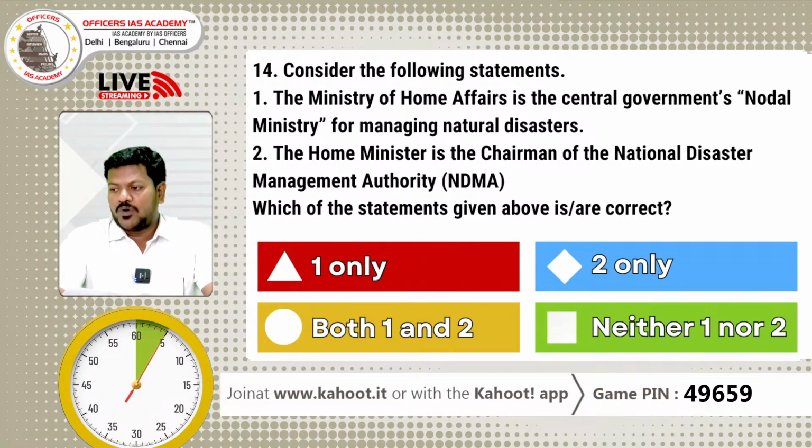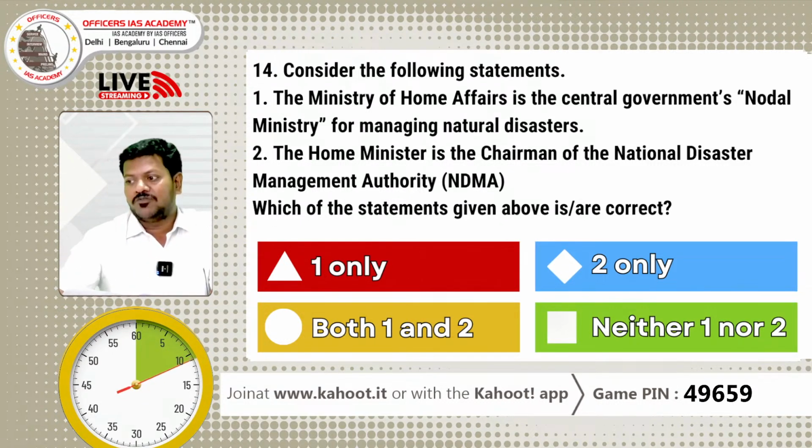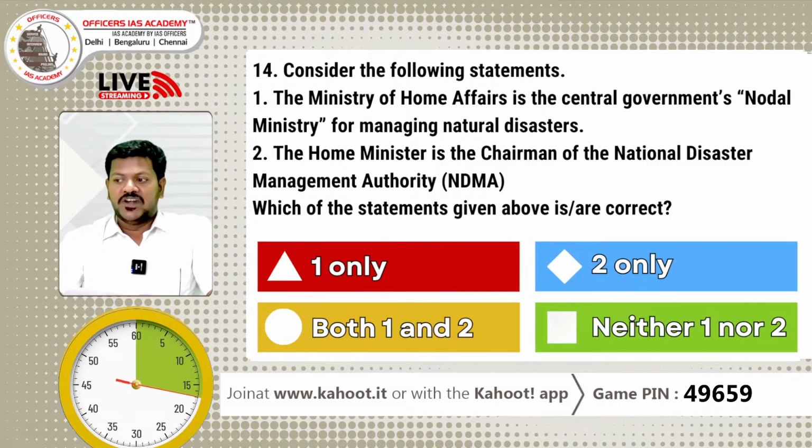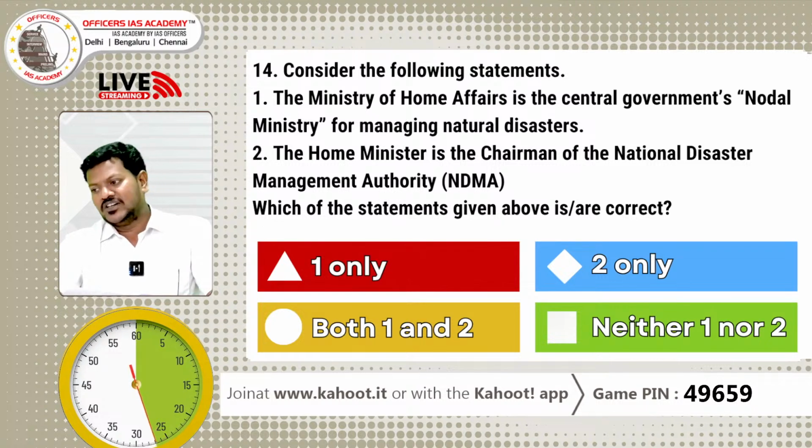Consider the following statements. You have 60 seconds for this question. Statement 1: The Ministry of Home Affairs is the central government's nodal ministry for managing natural disasters. Statement 2: The Home Minister is the chairman of the National Disaster Management Authority. Which of the above statements are correct? Option A, 1 only. Option B, 2 only. Option C, both 1 and 2. And option D, neither 1 nor 2.